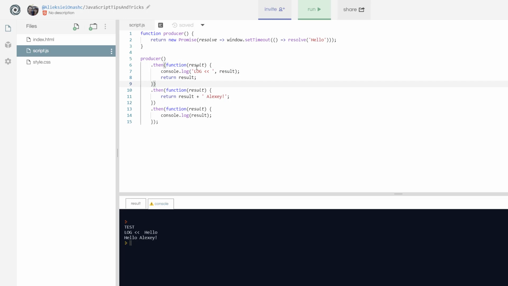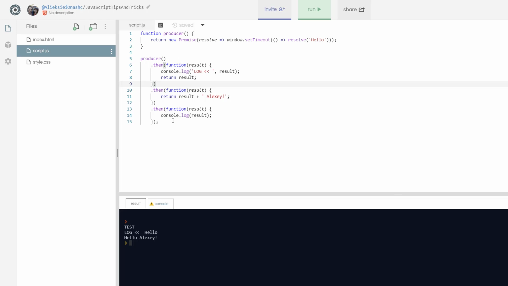First one will output the result to some log. Second one will add the string to the result. And the third one will output the result of the previous call to the console. This code looks like a train wreck. You have probably seen such code in your projects.